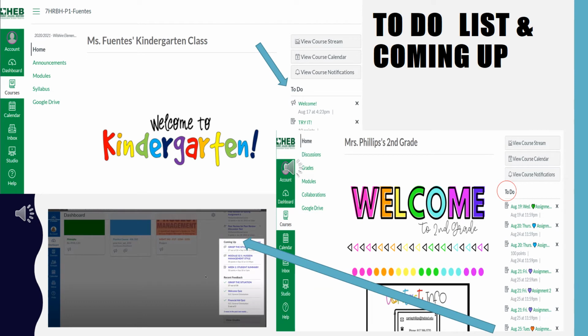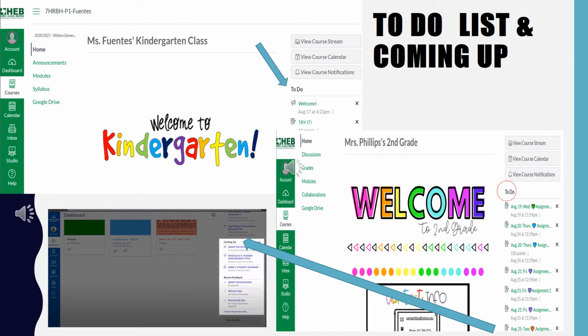On the right side of the dashboard, you can see your to-do list. This will show you assignments, quizzes, and discussions that have a due date. It is important to remember that not every course activity will show on this list, just the items that have a due date set in Canvas. For this reason, you can't rely on this list to show you everything that you may need to do in your course.